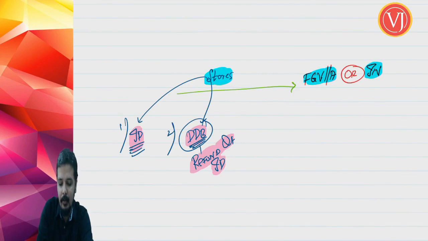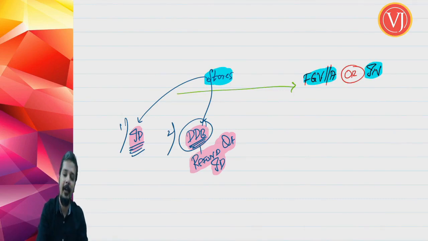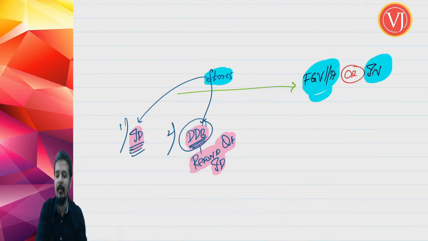Friends, inclusion of stores is not for collection of import duty, it is for refund of import duty, called duty drawback. And that refund of import duty, that is duty drawback, will be there only if the stores are supplied to a foreign going vessel or aircraft or the Indian Navy. You will understand this better when we are discussing duty drawback.